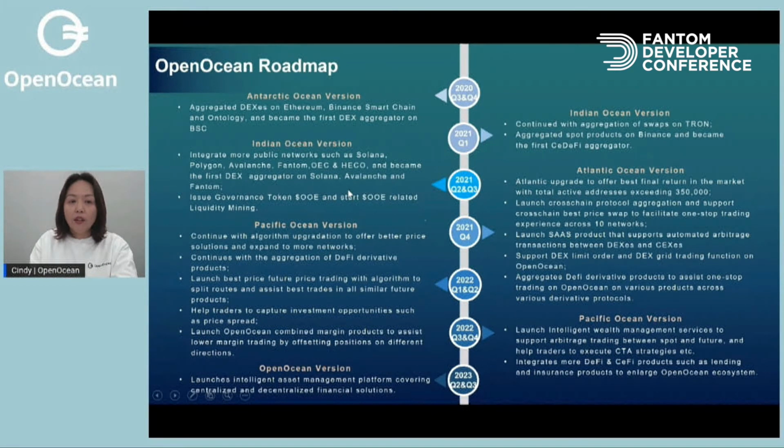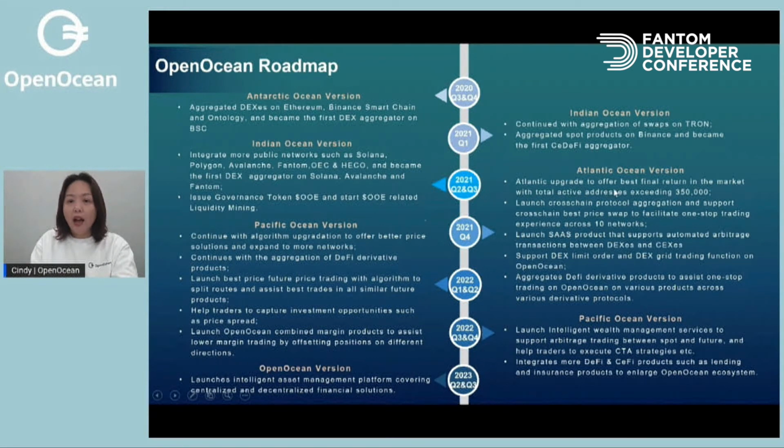Starting from Q3, we aggregated more public networks, for example, Solana, Polygon, Avalanche, Fantom, OEC and Heco. We became the first DEX aggregator on Solana, Avalanche, and Fantom. We also issued the governance token OOE in July and started the OOE liquidity mining program, which is very popular in our community.